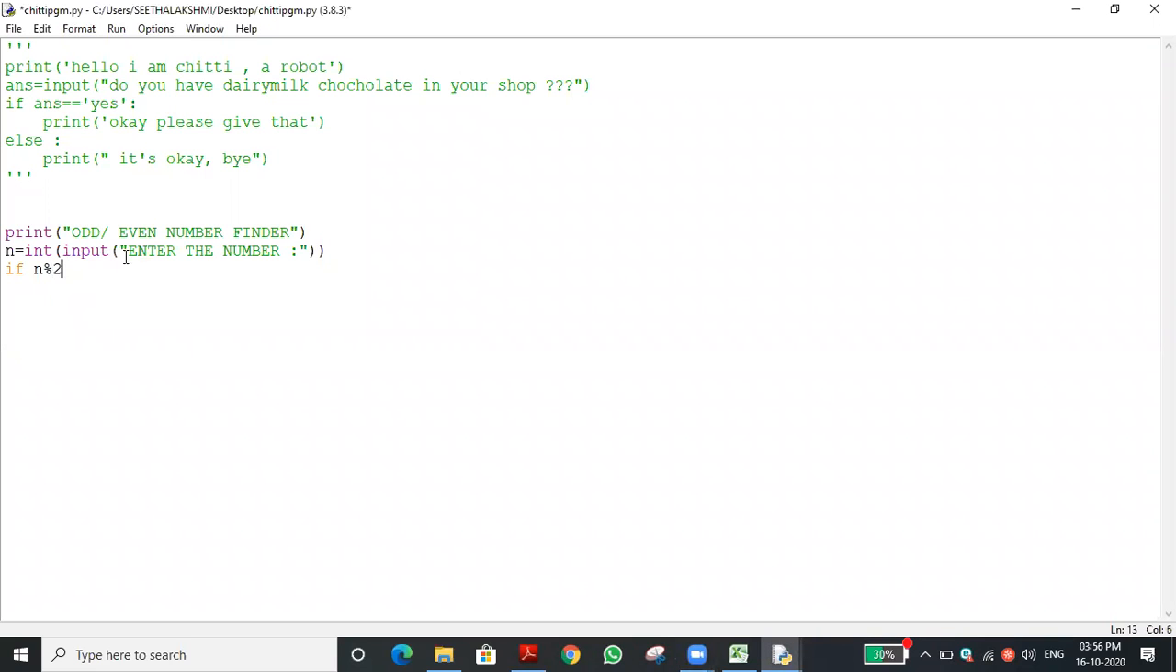Number 2, isn't it? If it is n modulo division, what will it return? It will give the remainder.